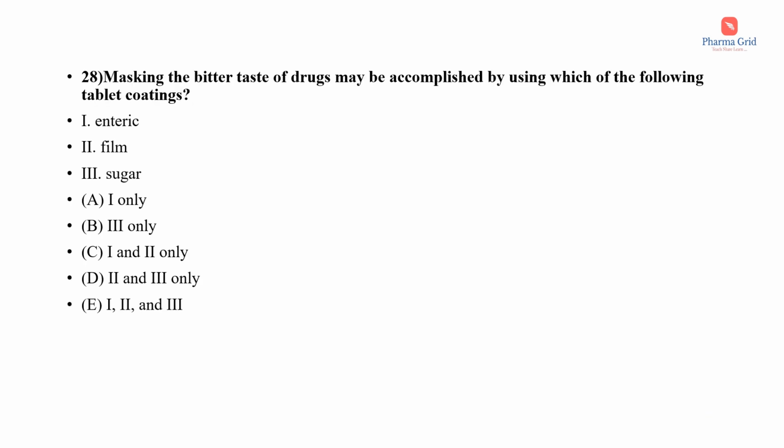Next question. Masking the bitter taste of drugs may be accomplished by using which of the following tablet coatings? The options are enteric, film, sugar. So here the correct answer is option E, that is, enteric, film and sugar. All these coatings can be used in order to mask the bitter taste of the drugs.